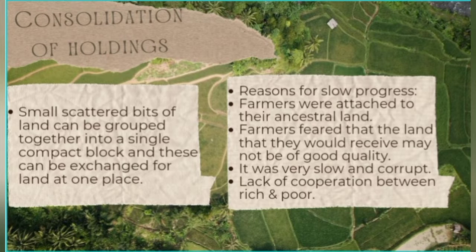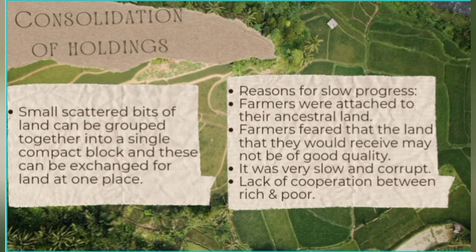Consolidation of holding means small scattered bits of land can be grouped together into a single compact block, and these can be exchanged for land at one place. So this means the small bits of land owned by different people in an area are collected by the government and combined together into a single compact block, which can be used for farming and exchange, and the people are exchanged with the same amount of land in another area.